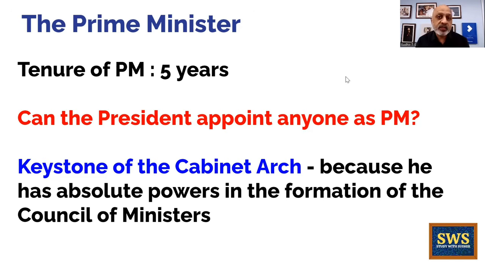The Prime Minister decides who will be the minister in his cabinet, and who will not be a minister, and what portfolio that particular minister will hold. So he has absolute powers. Absolute powers matlab complete powers the Prime Minister has, and that's why he's known as the keystone of the cabinet arc. Okay, let's move forward.